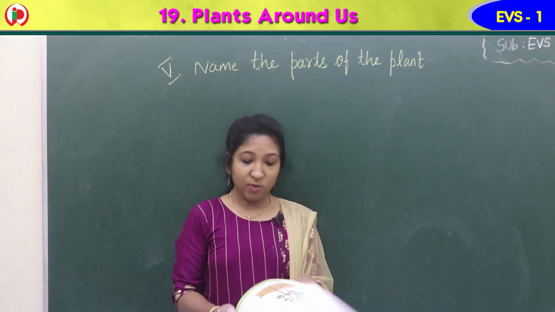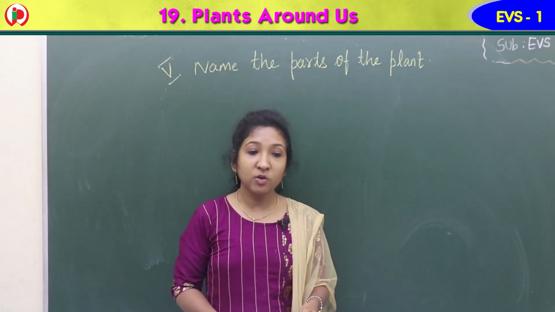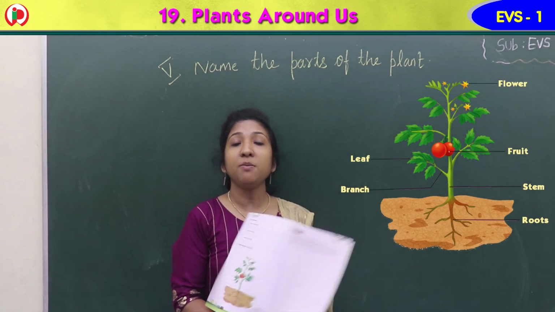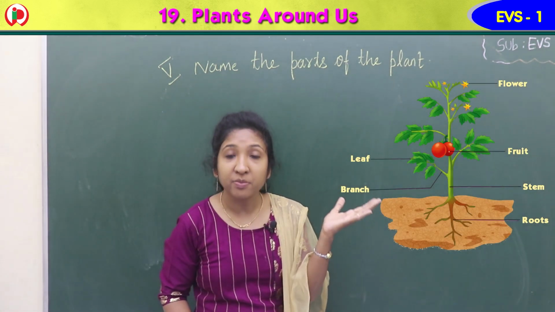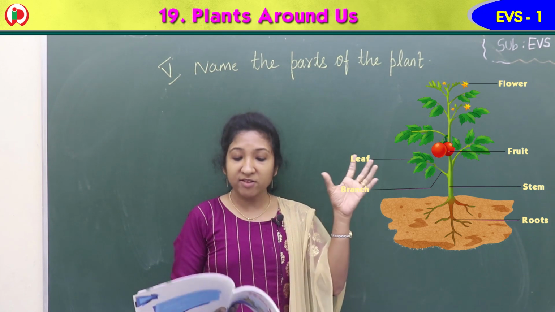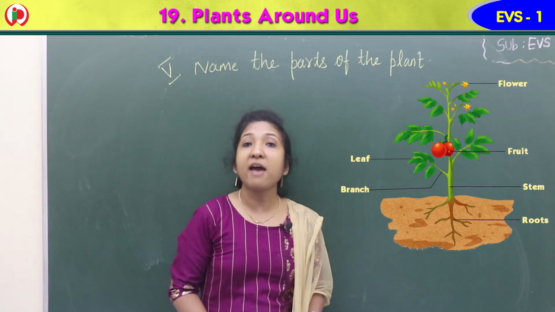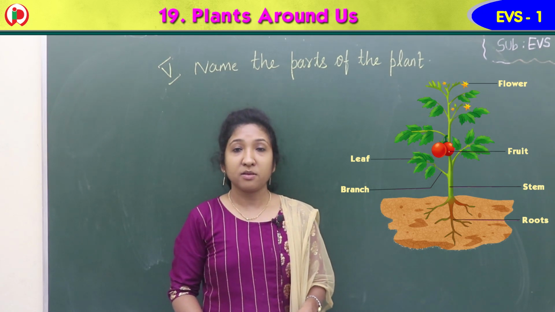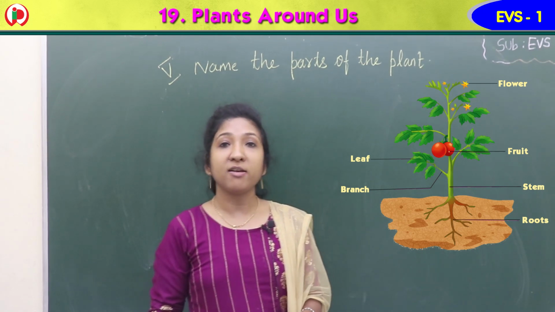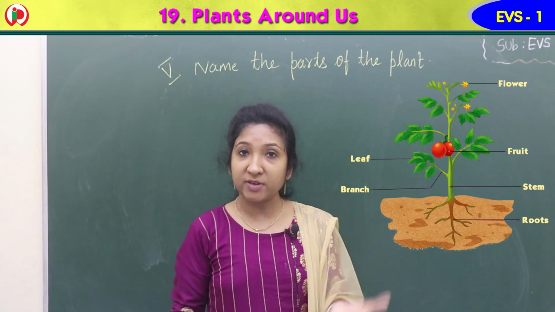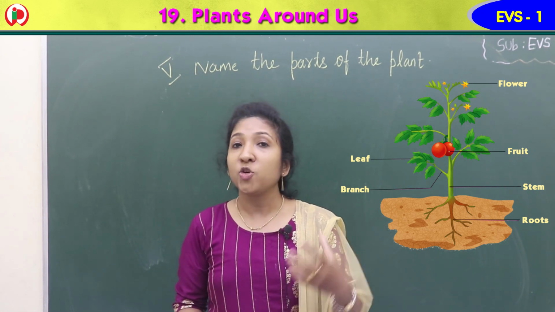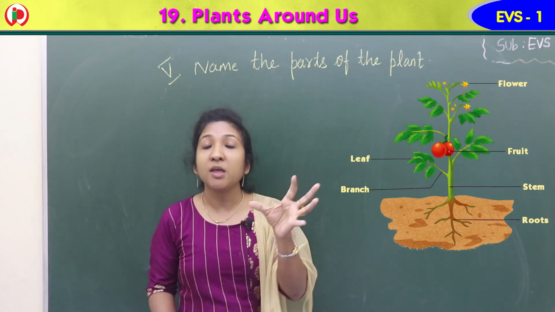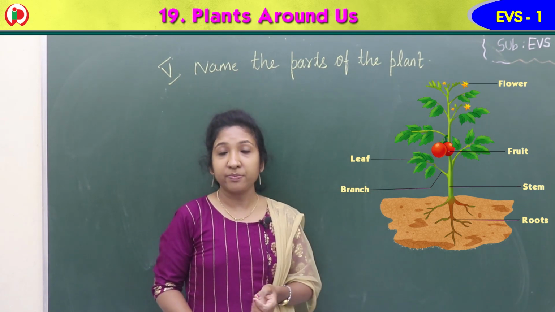So in your workbook, page number 42, a plant picture is given. Here they have given blanks. There you have to write each part of a plant. In your course book we already learned, page number 57, you can see the picture of a plant with parts labeled.